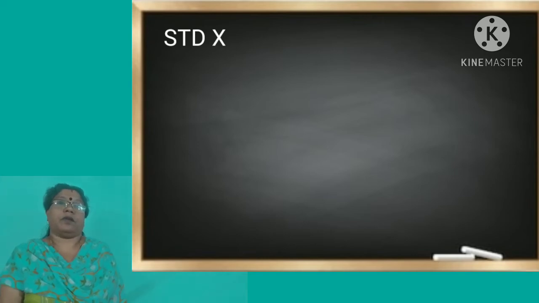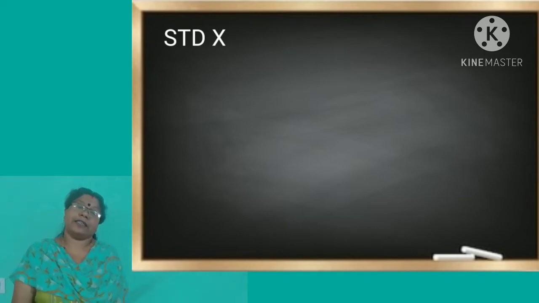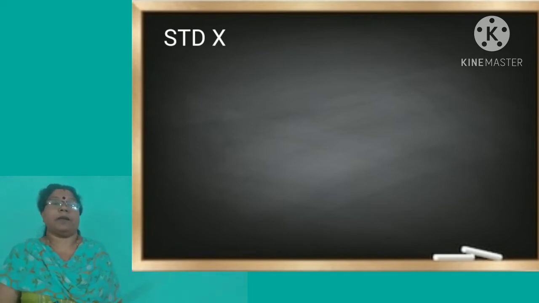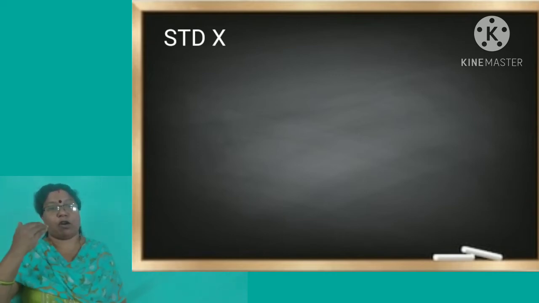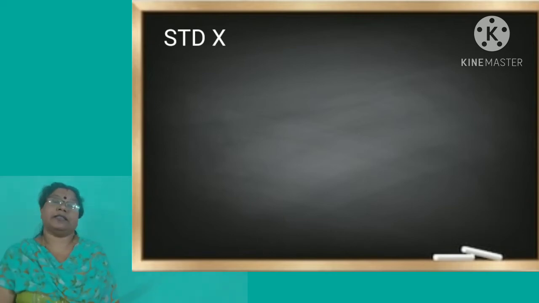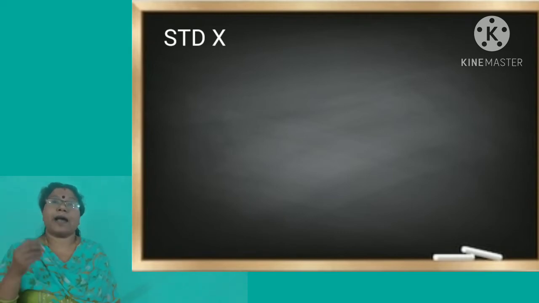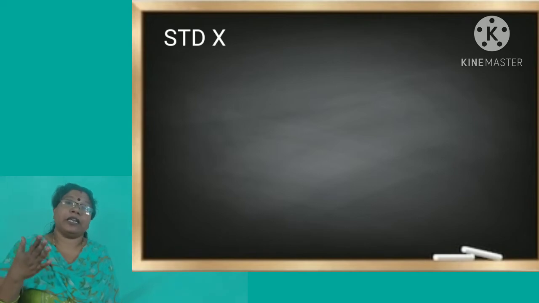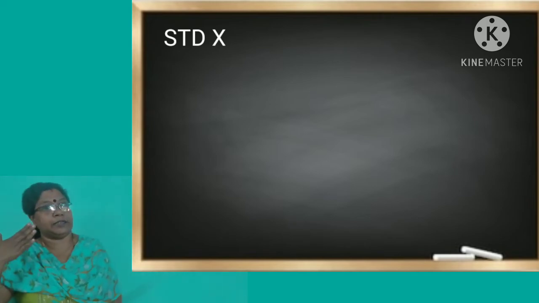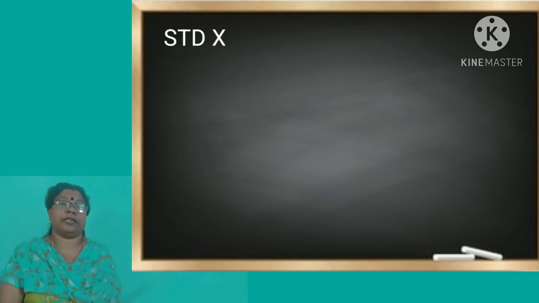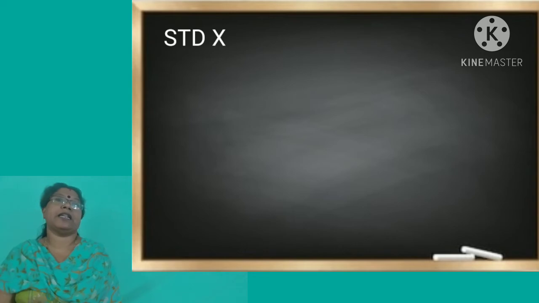Now, in a healthy eye, as we said, the image is formed on the retina. The light from faraway and nearby objects passes through the convex lens in front of our eye and gets converged on the retina, and an image is obtained. For some persons, the image will not be obtained on the retina. That is, the image of nearby objects will not be obtained on the retina. It will be obtained behind the retina.